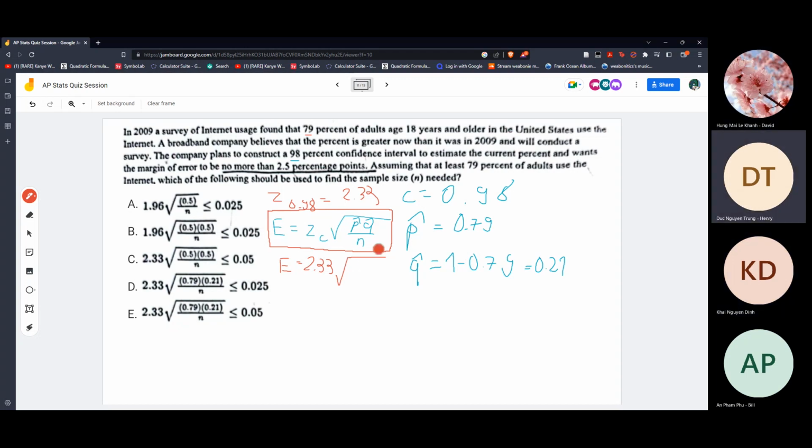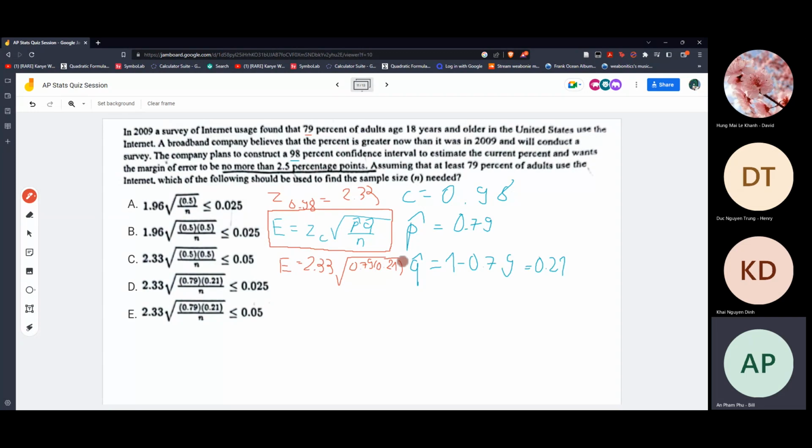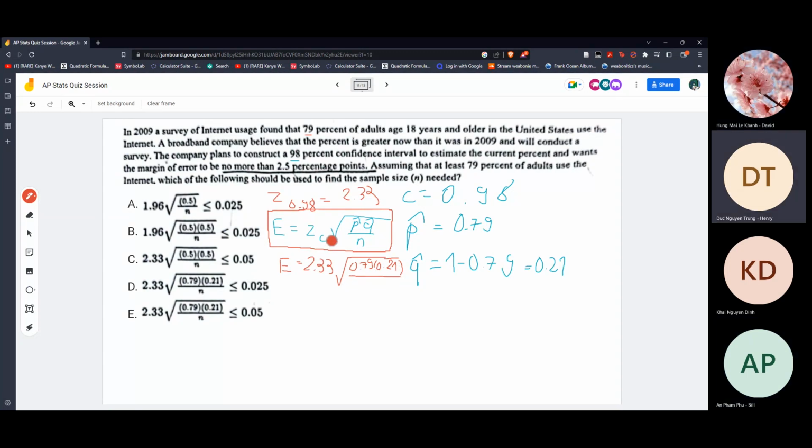Okay, so we just plug it in. We don't know the n, so we just put n here. Now we can cross out the wrong ones first, this one and this one too.